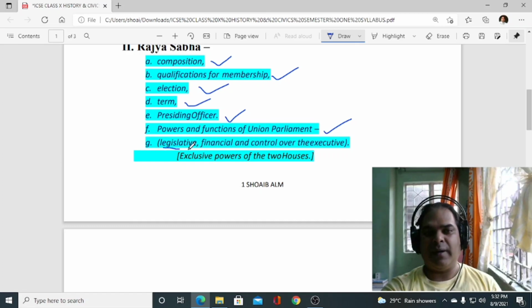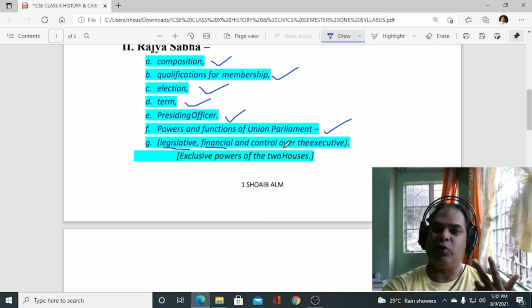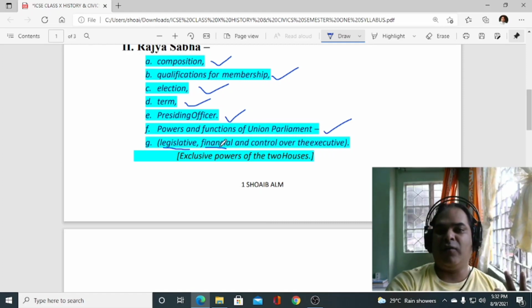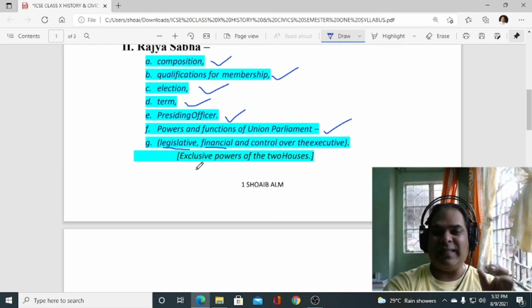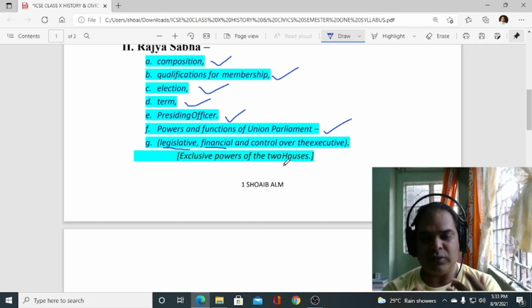We have to study about legislative function. Then we have to study about the financial function. Then other one is control over the executive. How does parliament control over the executive? That we have to study. Okay, and regarding functions, only 2: legislative functions and financial functions. Okay, then rest all the exclusive powers of both the houses we have to study.